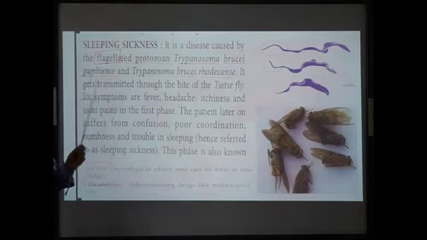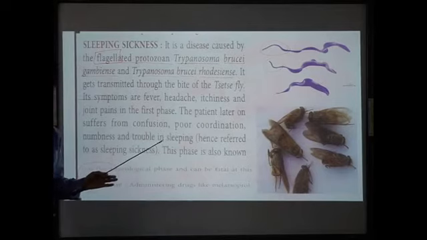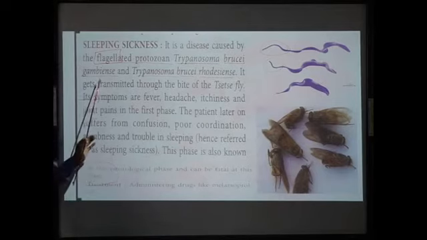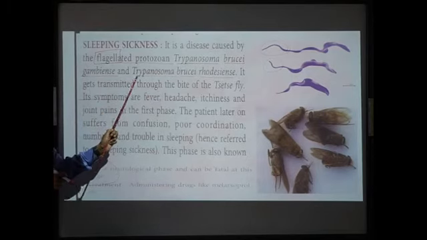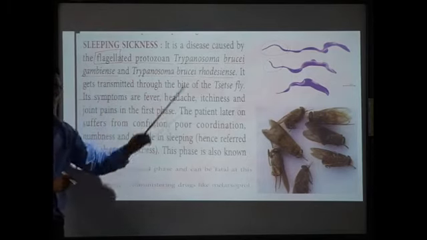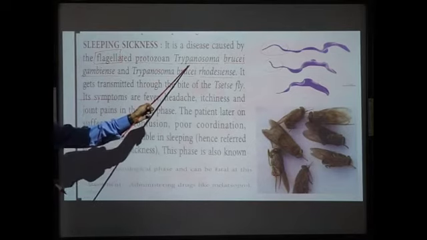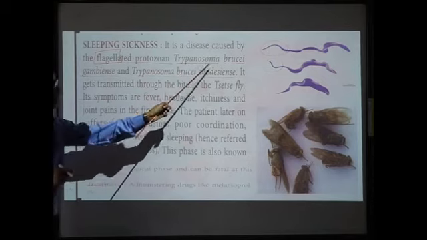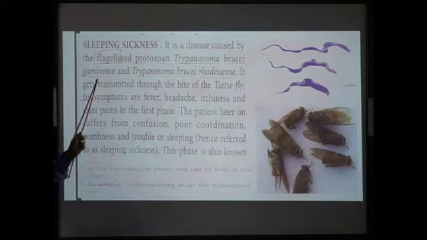It's called trinomial nomenclature. Till now we were learning about just two names, genus and species, but here we find three words.